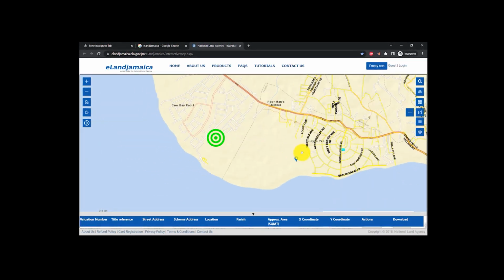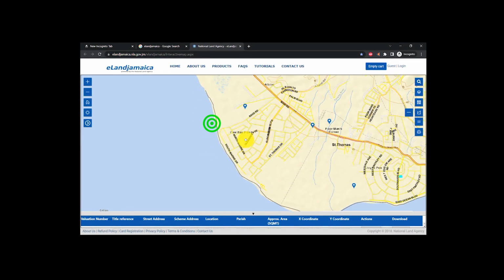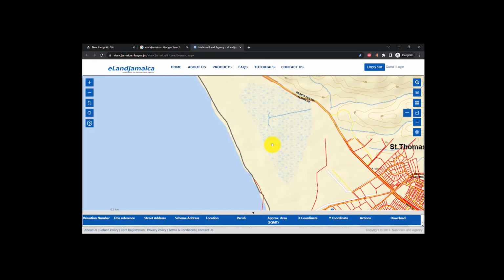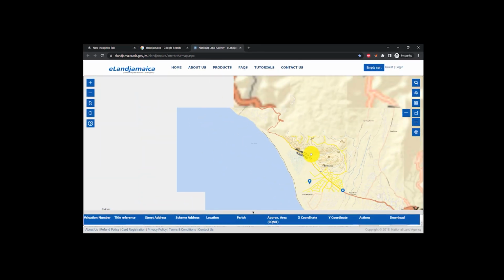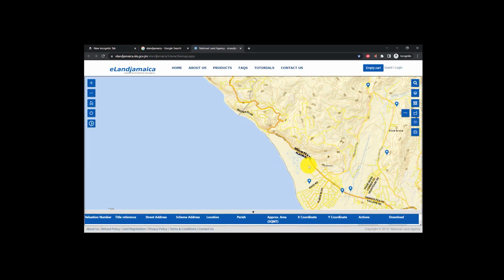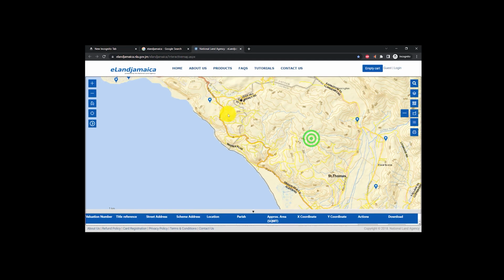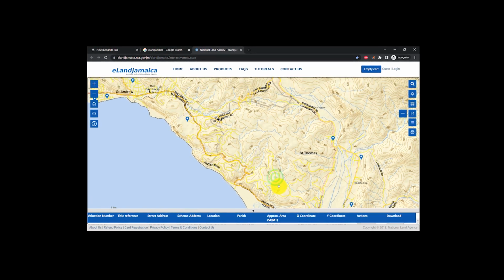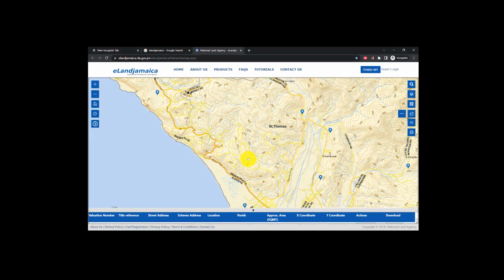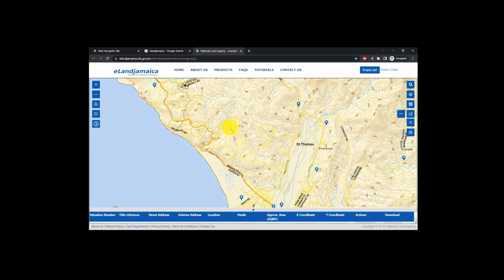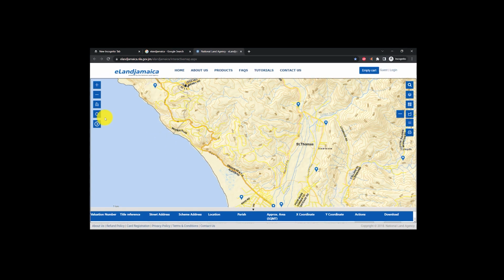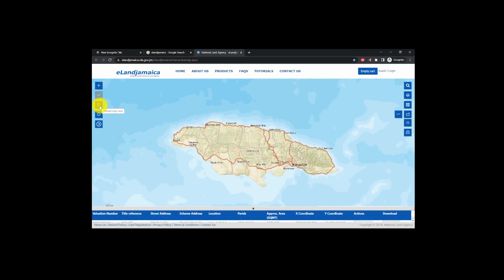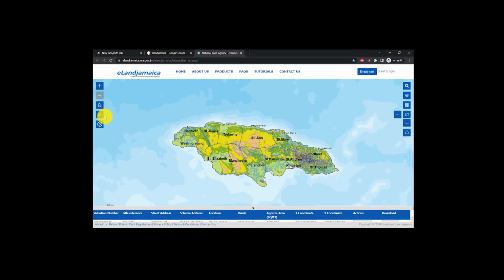So let us move to Cow Bay, because this Cow Bay Albion area is going to be developed. And as you can see, the terrain and the road infrastructure is currently being developed, and we can see the different terrain structure. We can see where the waters could run off, and we are seeing the mountainous areas that are made available for us. So this is a full view of Jamaica, the default map.